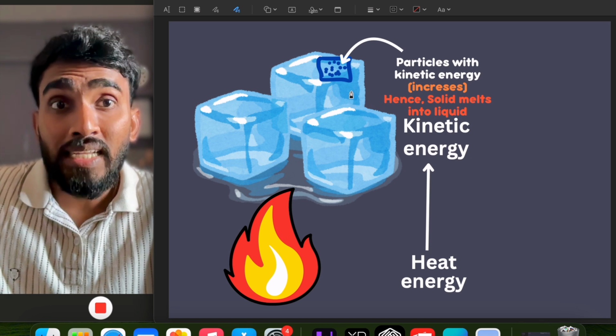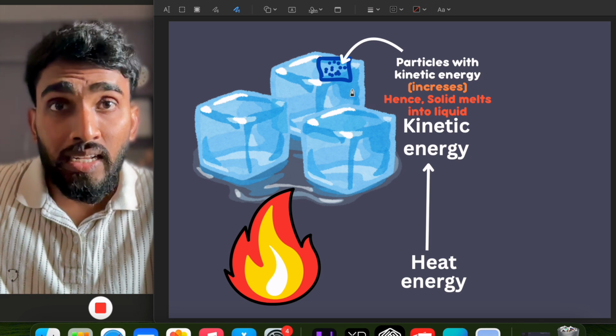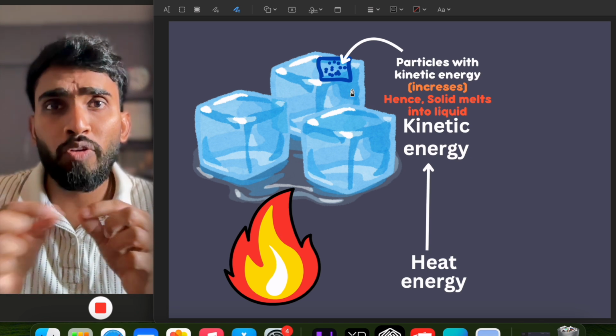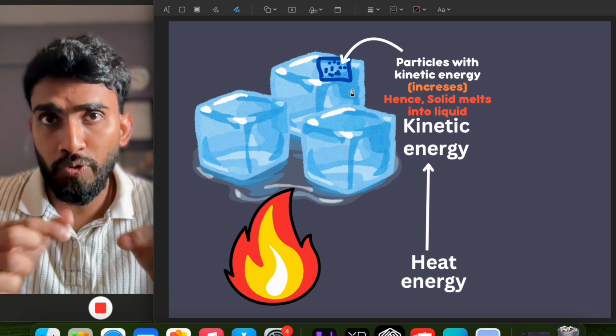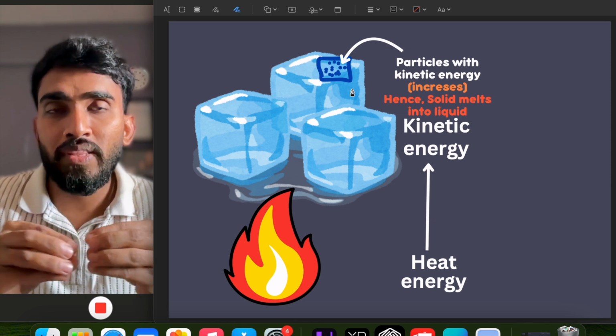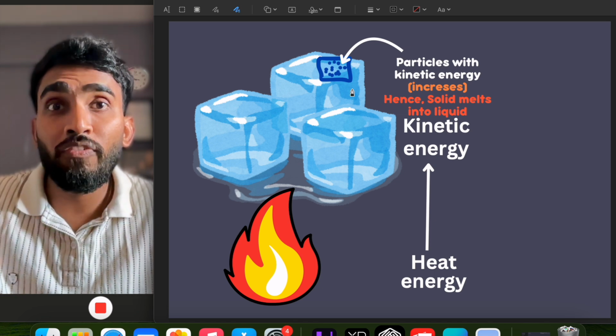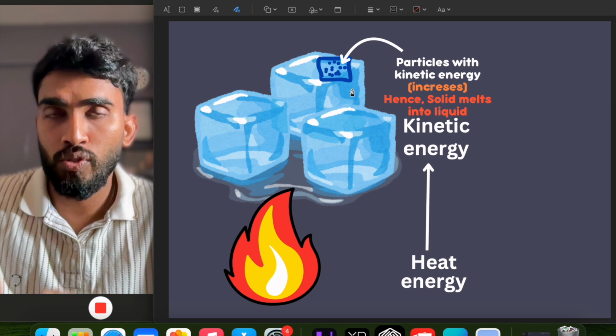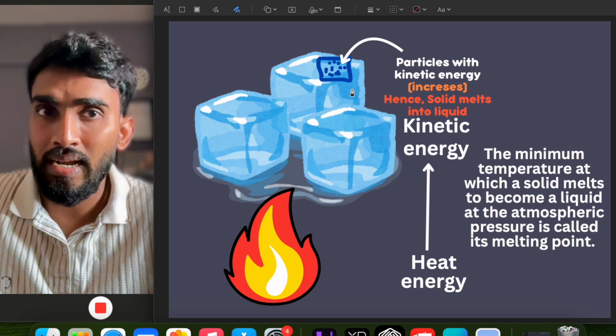Why? Because as the kinetic energy of the particles increases, they start moving very fast, very quickly, due to that high energy, and they break the attraction between the particles and start moving freely, and hence the solid melts into liquid.